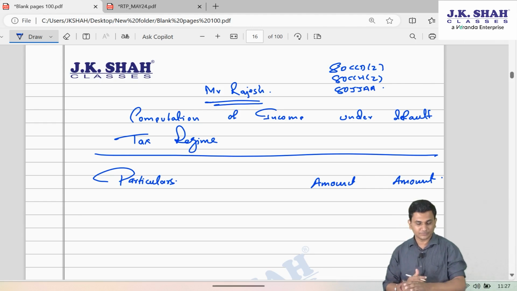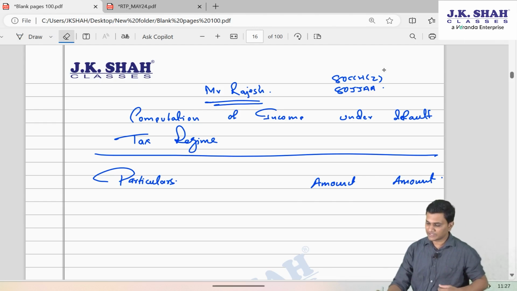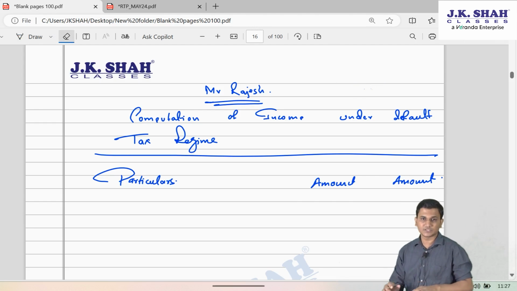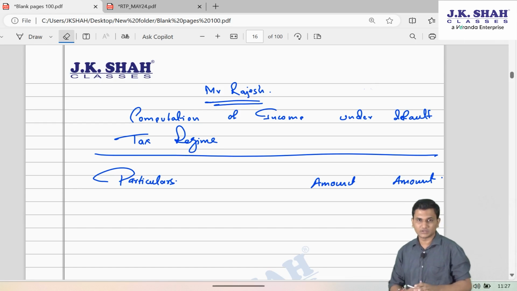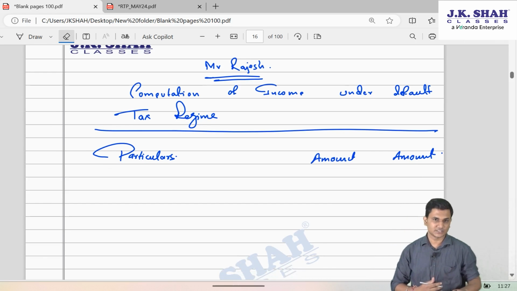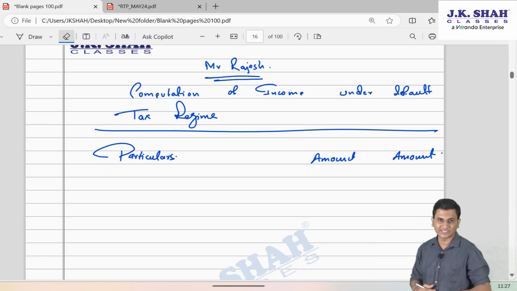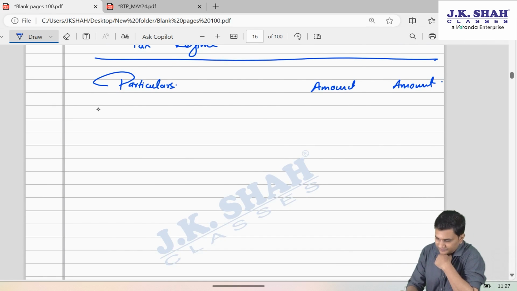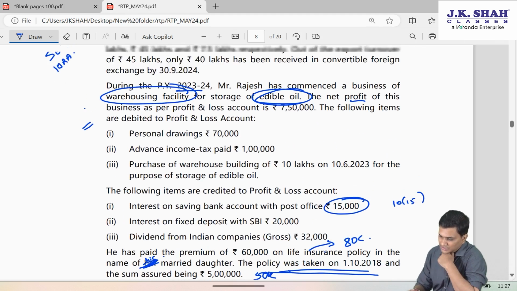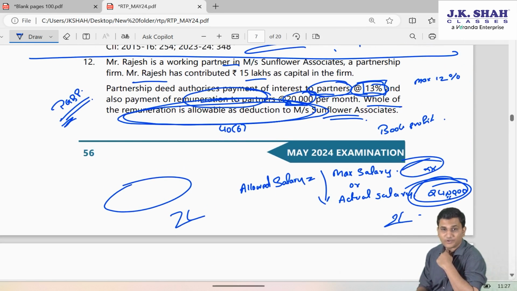So anyways, ignore. In default tax regime, when we calculate the income in this question, no deductions under those 3 sections will be allowed because they are not there in the question. So no chapter 6A deductions will be there in this question in default tax regime. So let us first calculate the gross total income. Gross total income is the total of all the 5 heads.